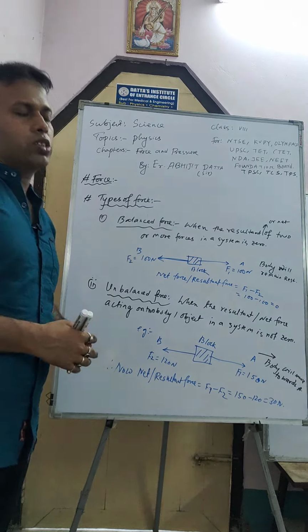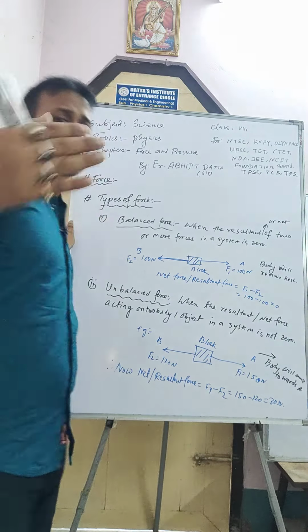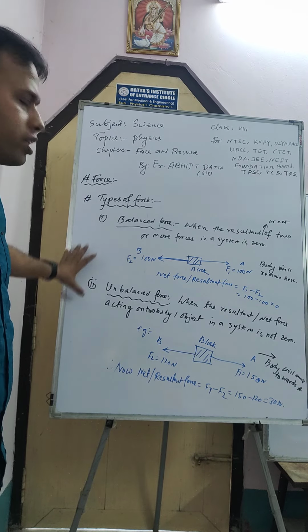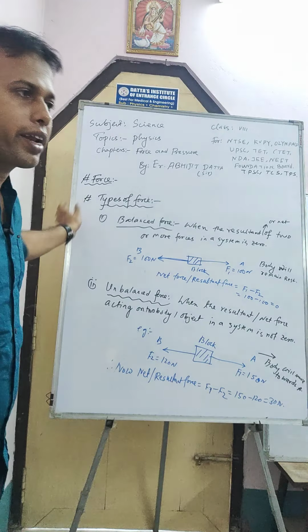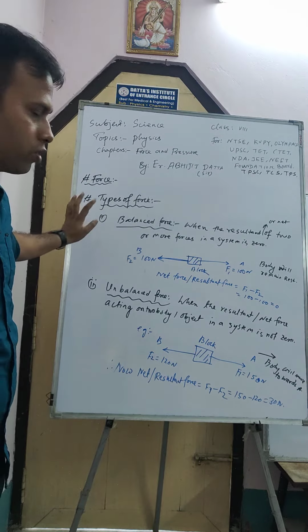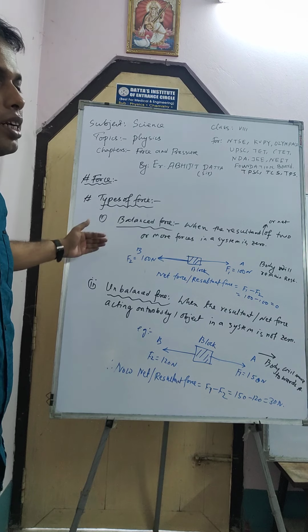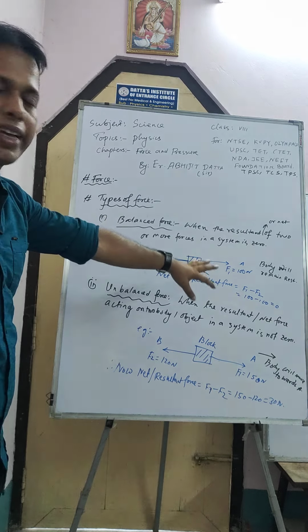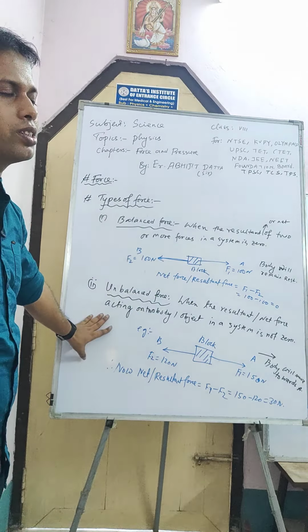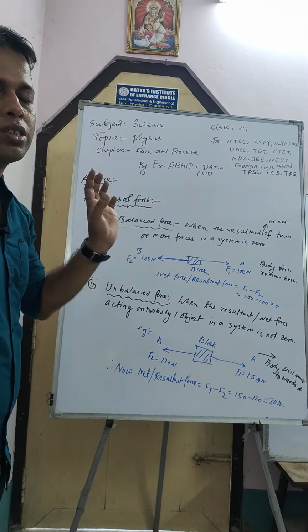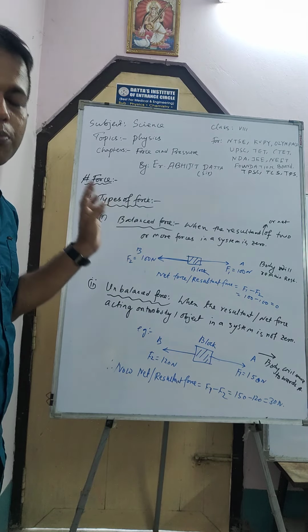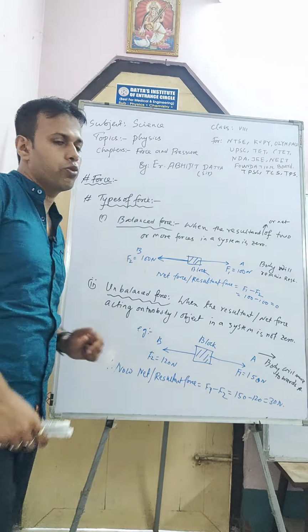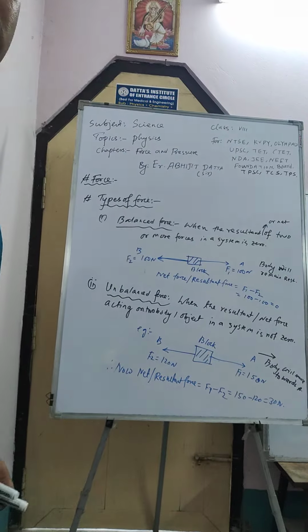So understand this one. There are many types of force, and these are the types here. One is balanced force and another is unbalanced force. In balanced force, the resultant or net force of a system will be 0, and the body remains at rest or stationary. But in unbalanced force, the resultant or net force will not be 0, and the body will move in the direction in which the force is more. So this is the distinction between the two forces. Let's take a screenshot here.